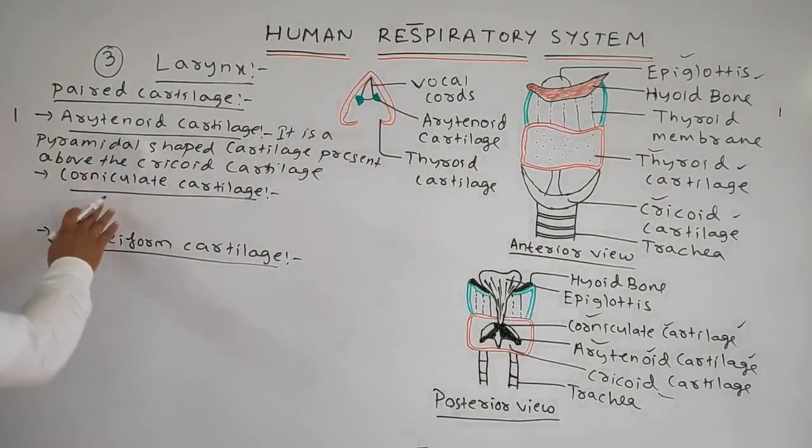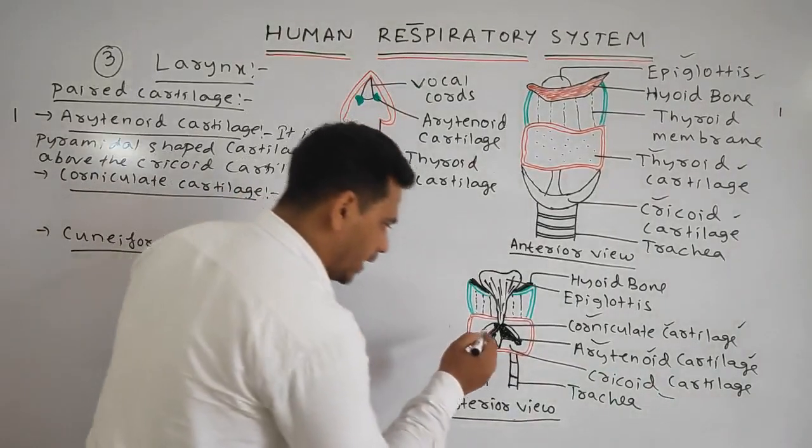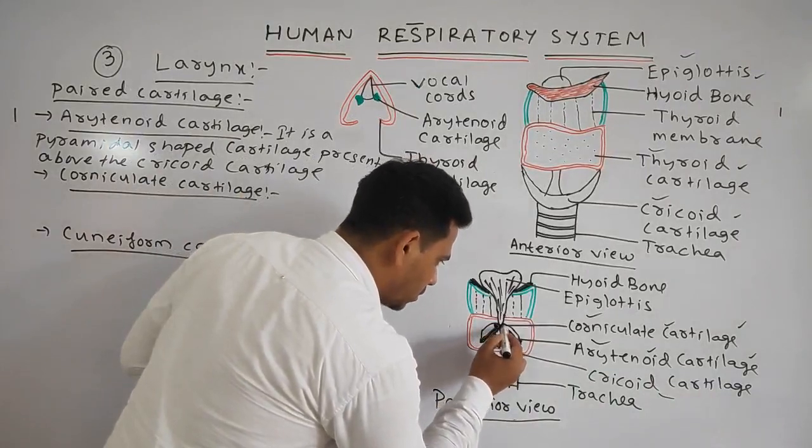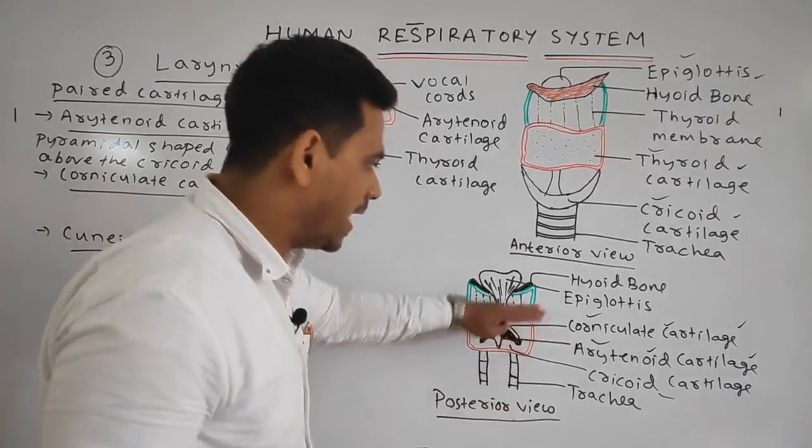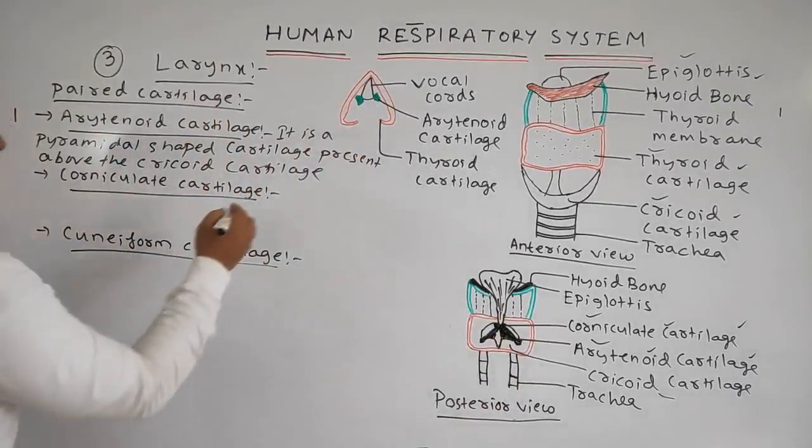Okay, next the corniculate cartilage. As I said, it is a nodule shaped cartilage which is present above the arytenoid cartilage.